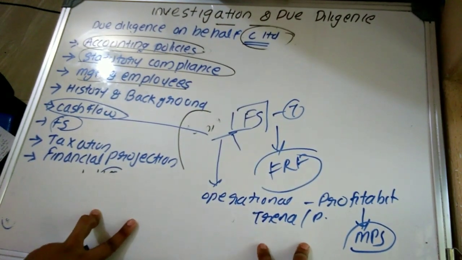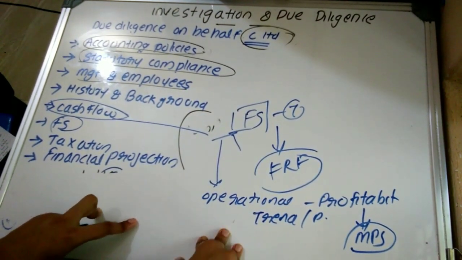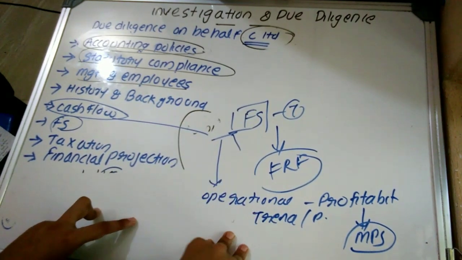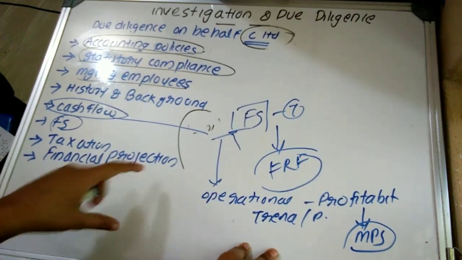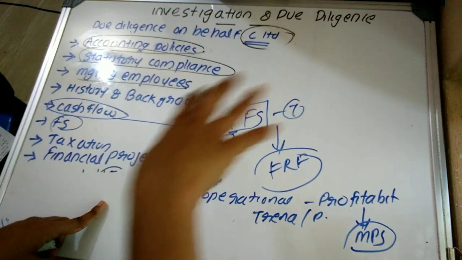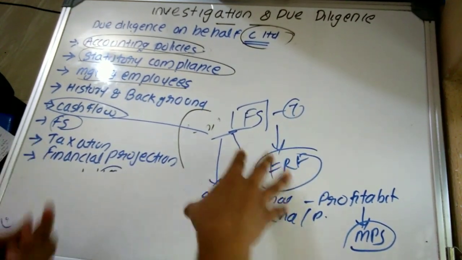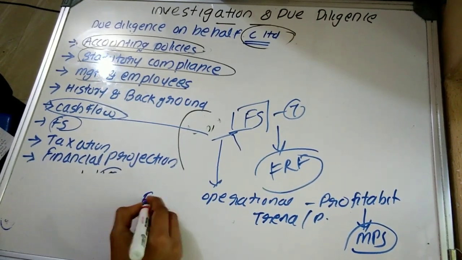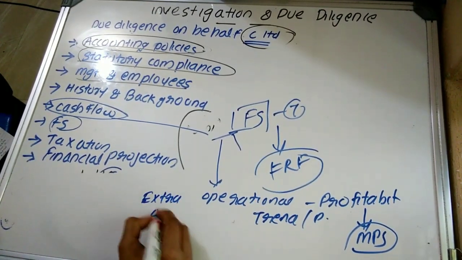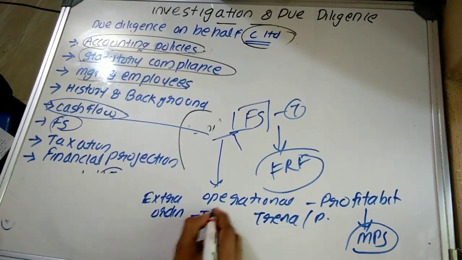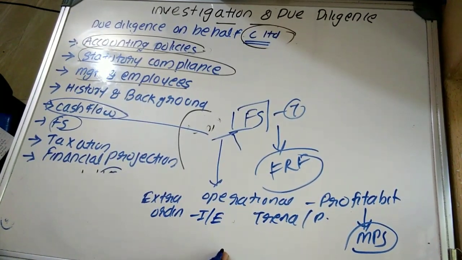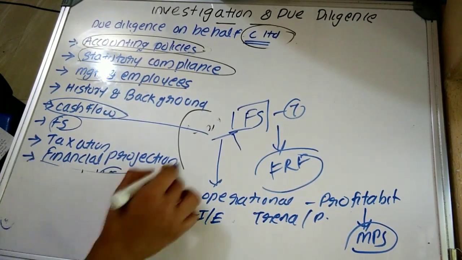This is possible only by taking what? The profit and loss account or such statement of income and expense of the previous 5 to 6 years. On the basis of that, they can understand what? The trend. Plus, they should also determine whether these financial statements include any extraordinary income or expense.